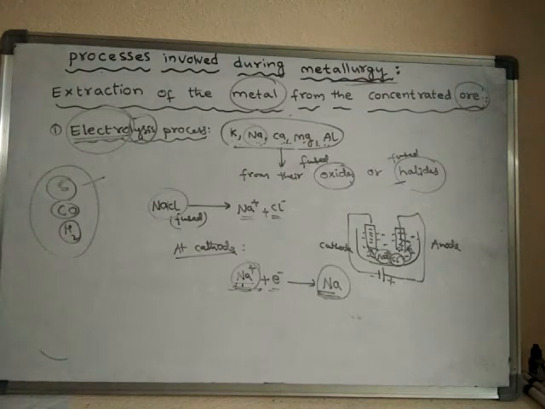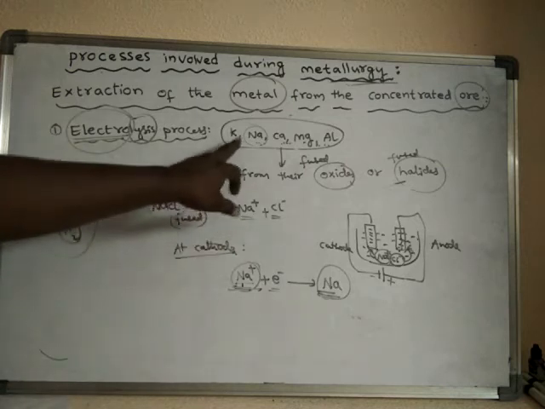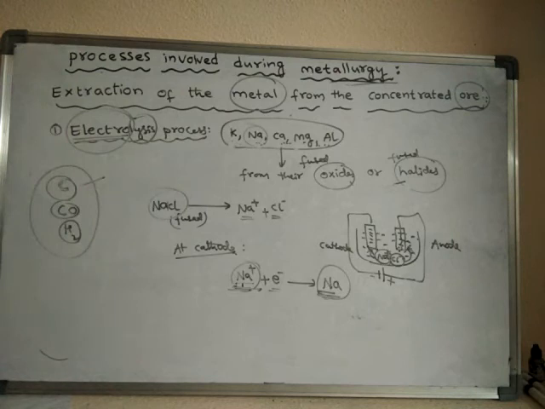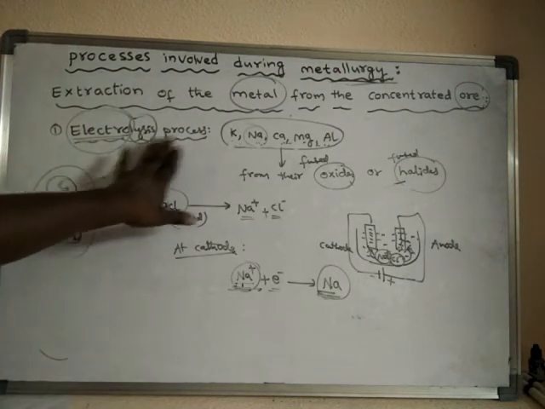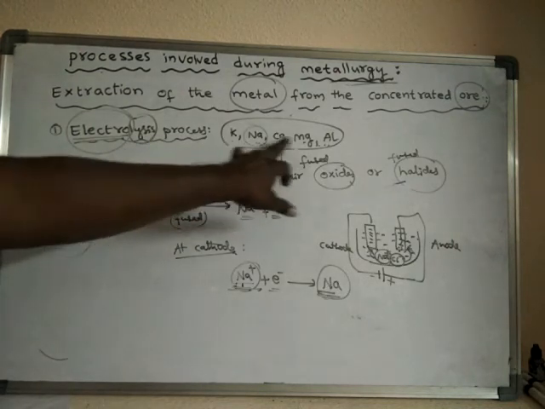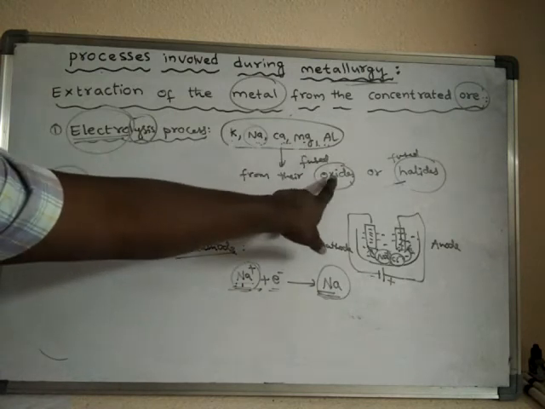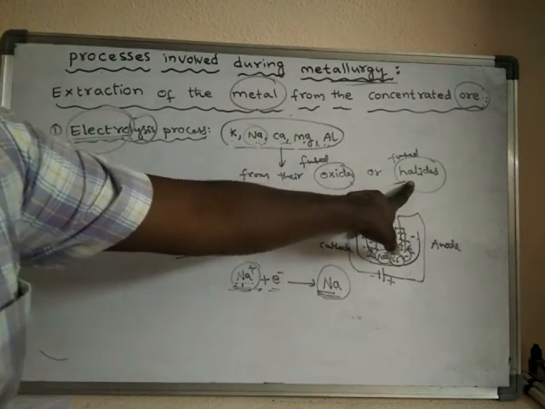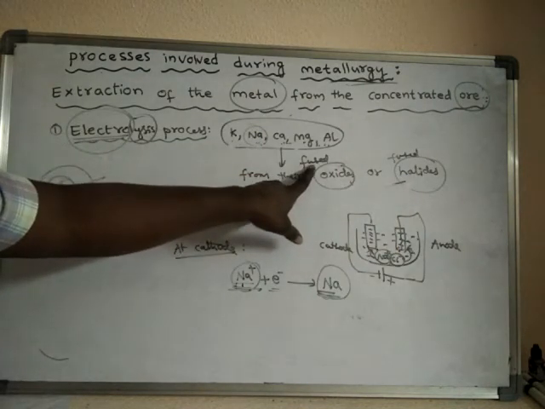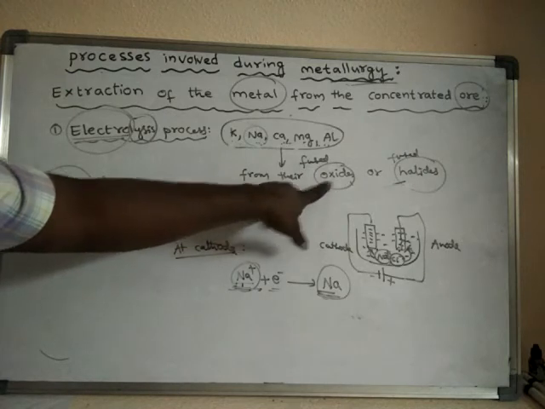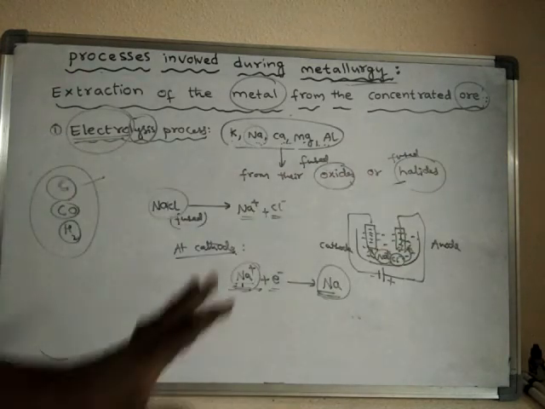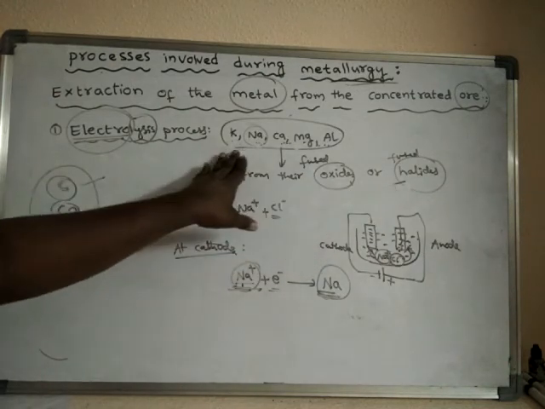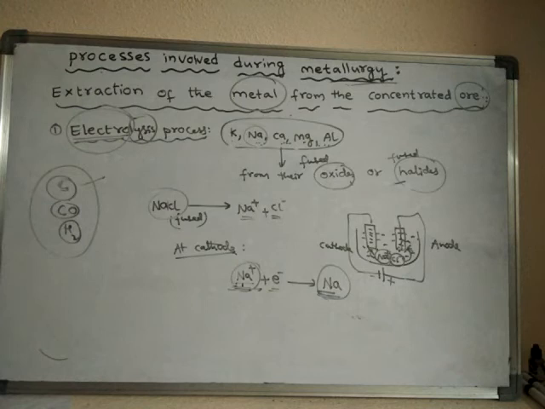So the only way to extract these metals from their ores is by the electrolysis process, and that too the ores should be in the form of either oxides or halides, in molten state, molten oxide or molten halide. Only under these conditions can their ores be converted into these metals.